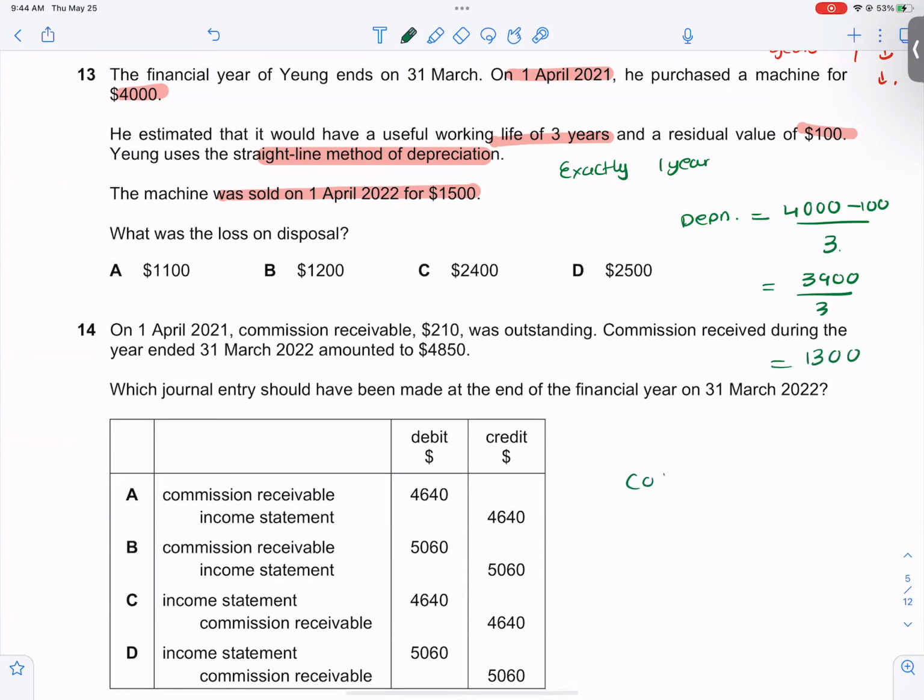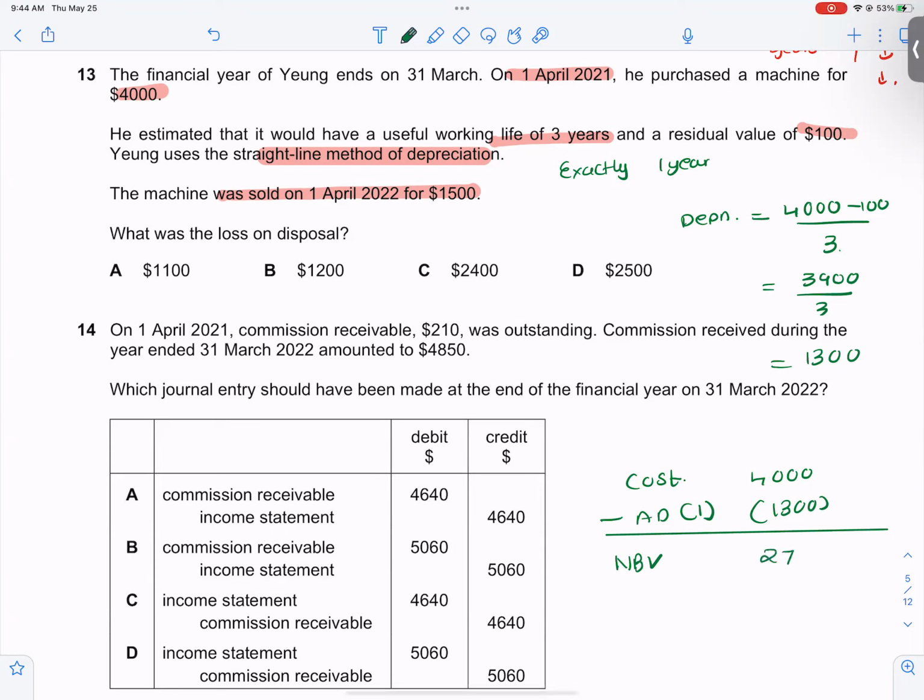Now the cost of the asset that I have disposed is 4,000. The accumulated depreciation will be only for 1 year, because I disposed of my asset after a year, so the accumulated depreciation is 1,300. So the net book value of the asset is 4,000 minus 1,300.